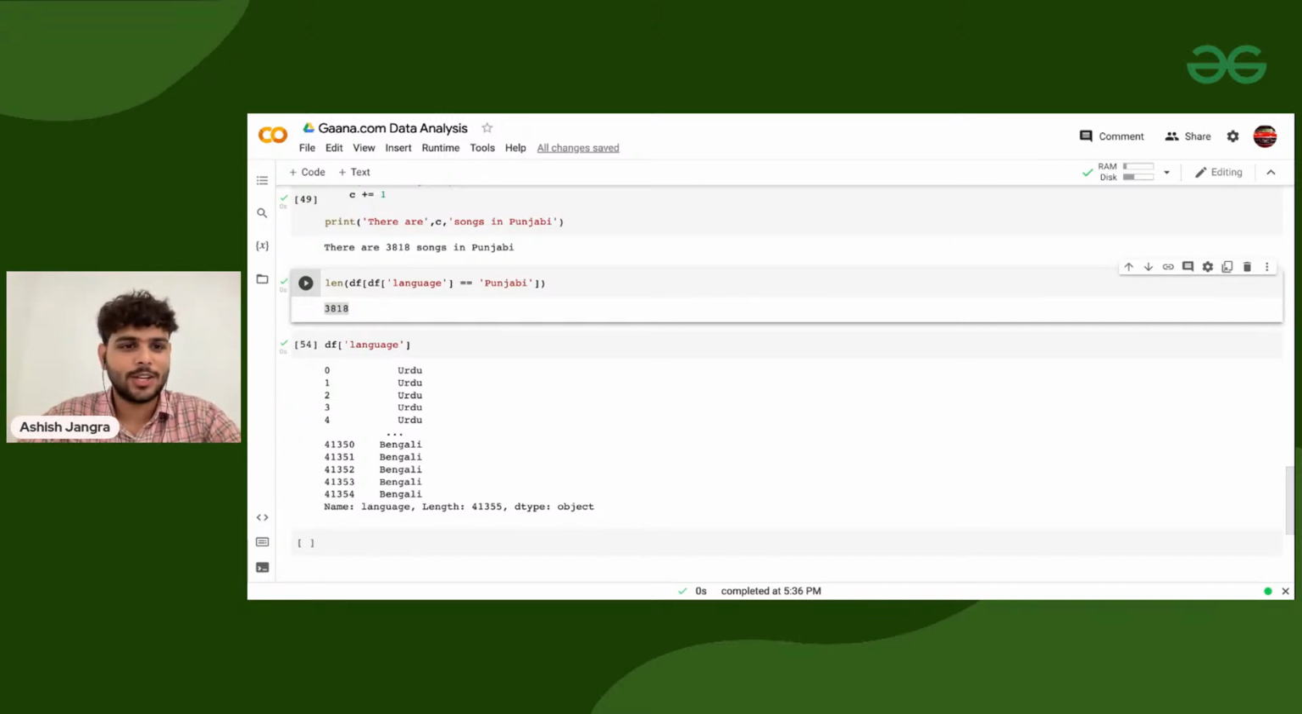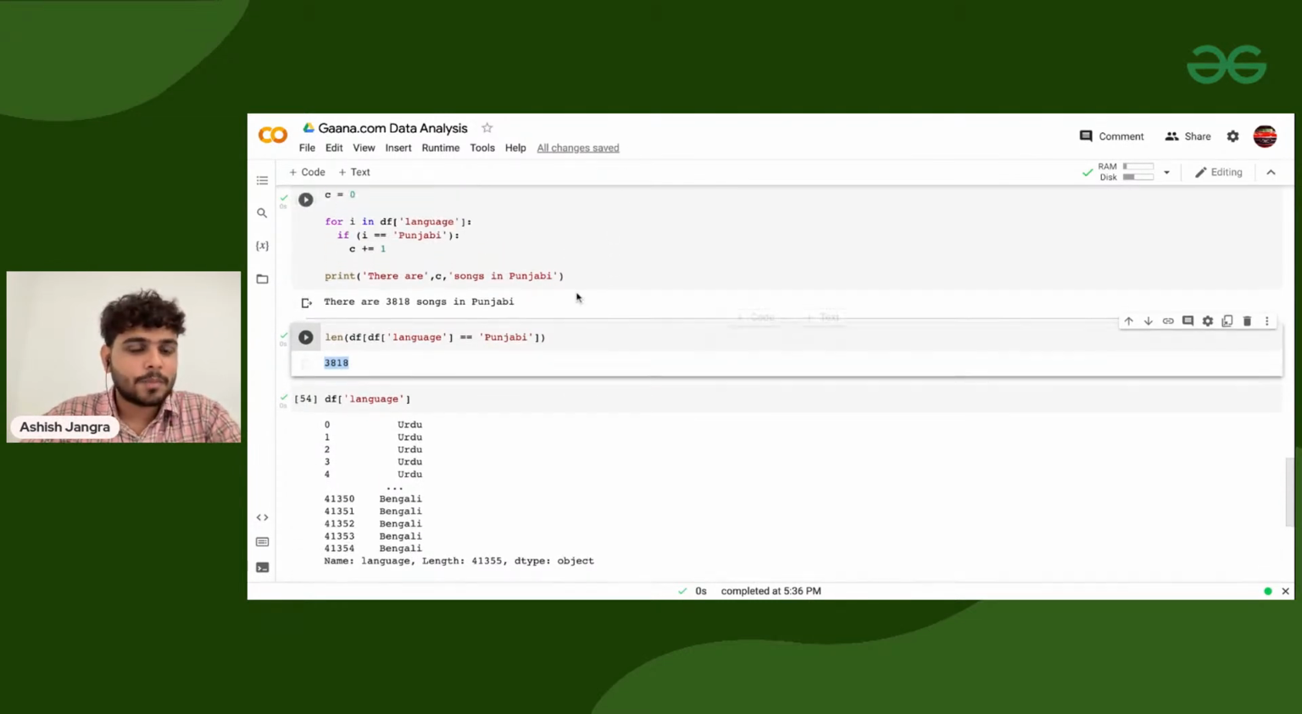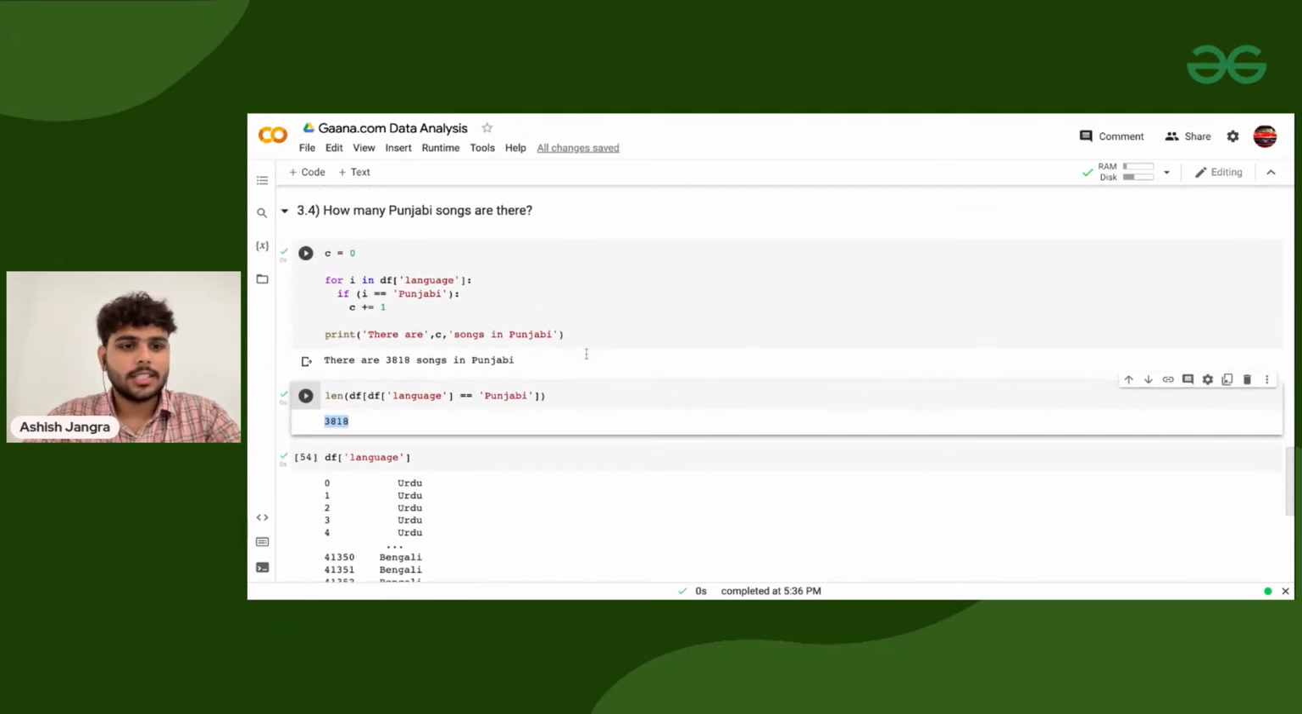Okay, yes, you can use the data set to do that as well, to search for your specific singers basically. Yes, so that might be right. So now, how many Punjabi songs are there?